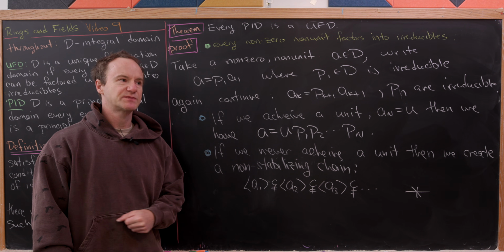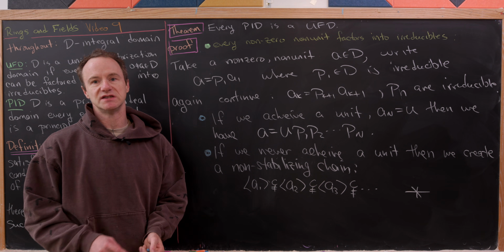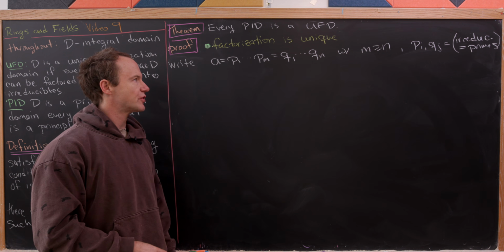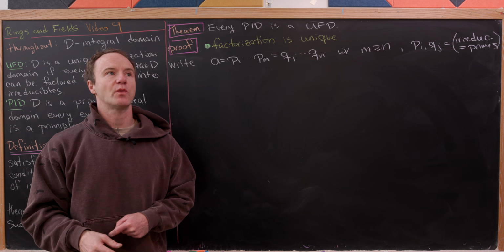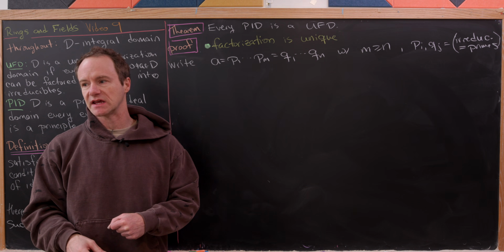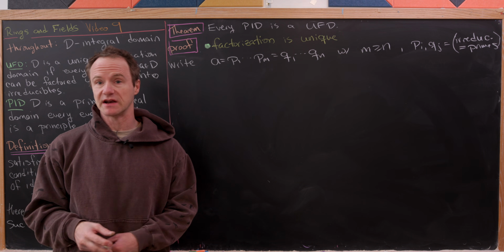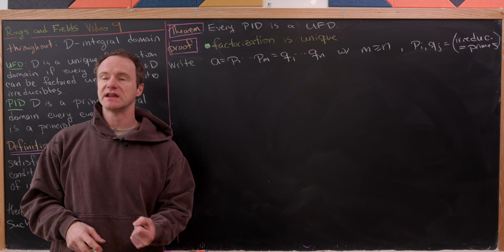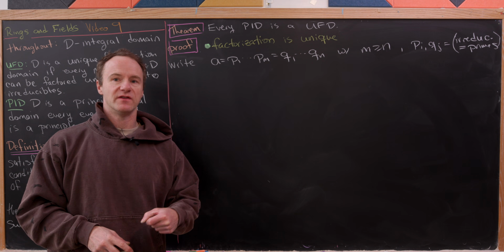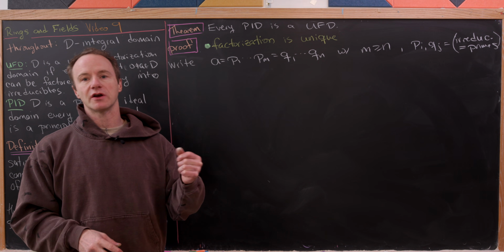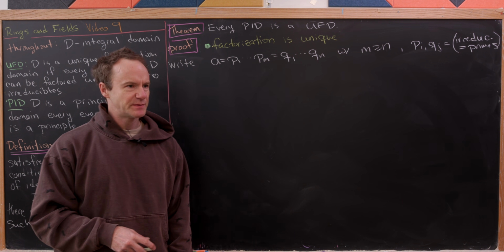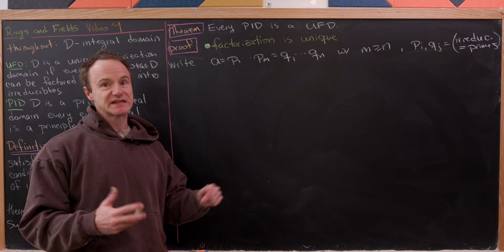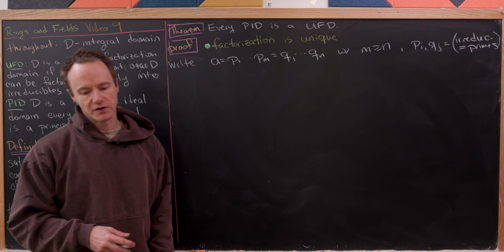Now what we have to do is prove that this factorization is unique. Okay, so now we're going to show that factorization is unique, and this is actually pretty similar to the way that we show factorization is unique in the fundamental theorem of arithmetic inside of the integers, and the way we did it when we showed that the polynomial ring over a field F adjoin x was a UFD. You can think about this proof as a generalization of those two proofs.